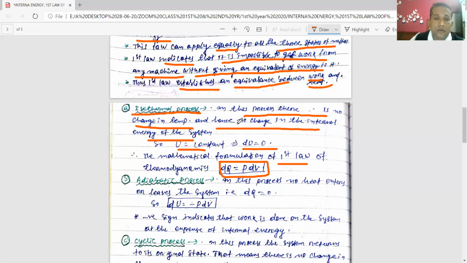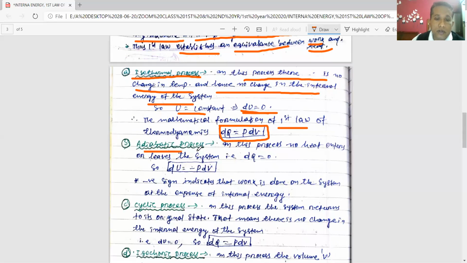An isothermal process is that process in which temperature remains constant. If the temperature is constant, then the internal energy of the system will also be constant. That means dU = 0. So we know dQ = dU + PdV. So dU will be 0. Then dQ = only PdV.